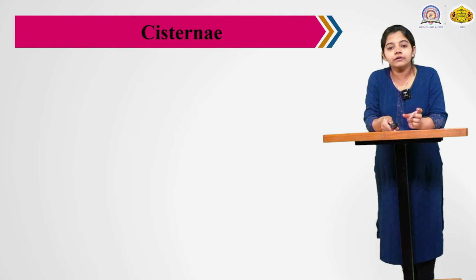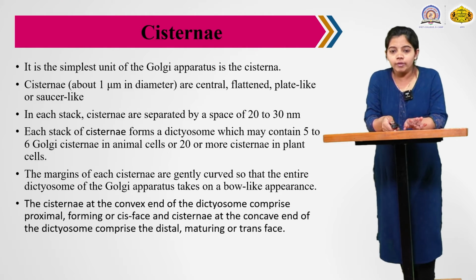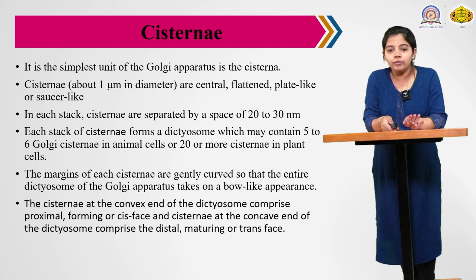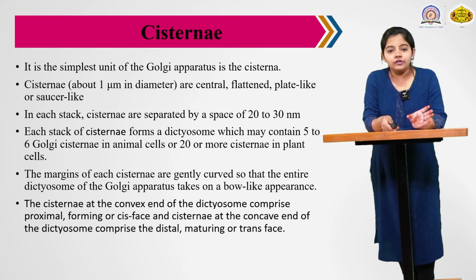So first we see the detailed structure of the cisternae. It is the simplest unit of Golgi apparatus. So what is the function of cisternae? The cisternae modify and package the amino acids or proteins, and they are sent to the targeted destination.